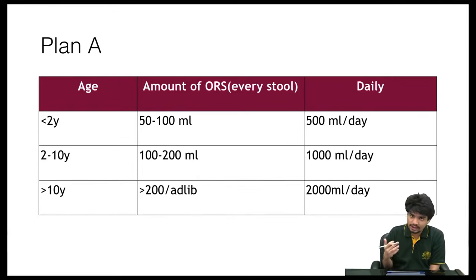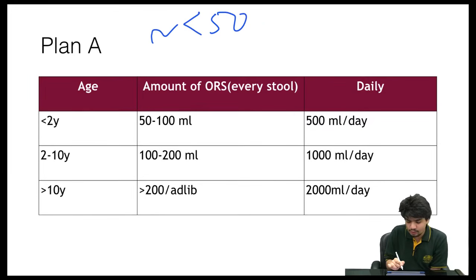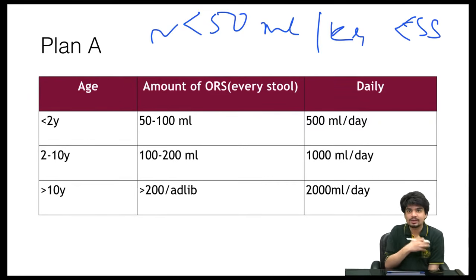So let's look at each plan individually. Let's say a child comes to you with diarrhea for 1 or 2 days. However, you assess that the diarrheal losses have caused a minimal dehydration. The hydration status of the body is relatively preserved. So we'll assume that the diarrheal losses are in the tune of less than 50 ml per kg, or less than 5% of body weight, in which we just have to replenish the ongoing diarrheal losses.